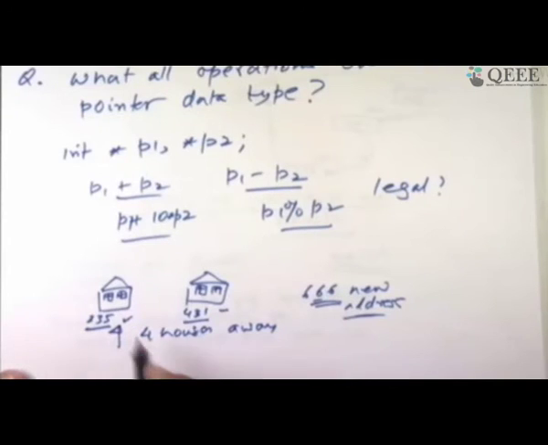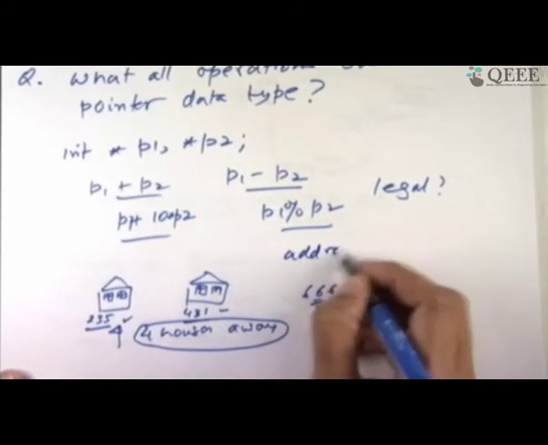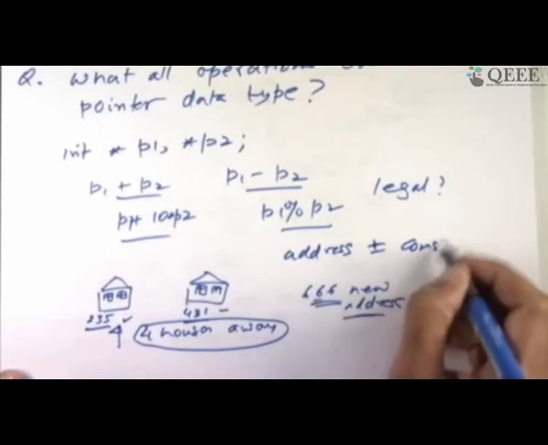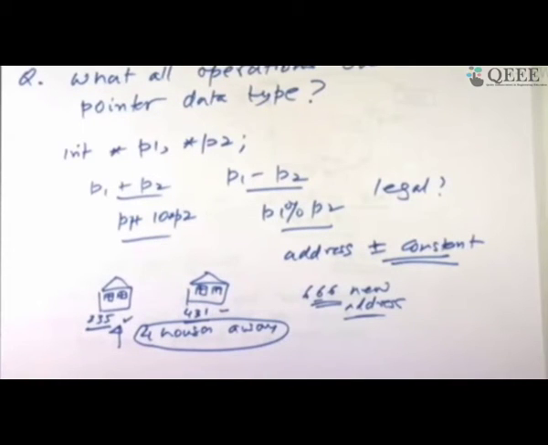So observe, what am I doing? I am taking an address and to that address I am doing plus or minus a constant. I want to go a few distances away. This typically is always allowed. So only those operations which make sense in real life will also make sense in the computer. So addresses you don't multiply by arbitrary operations. You can compare. Is 235 equal to 235? Yes.